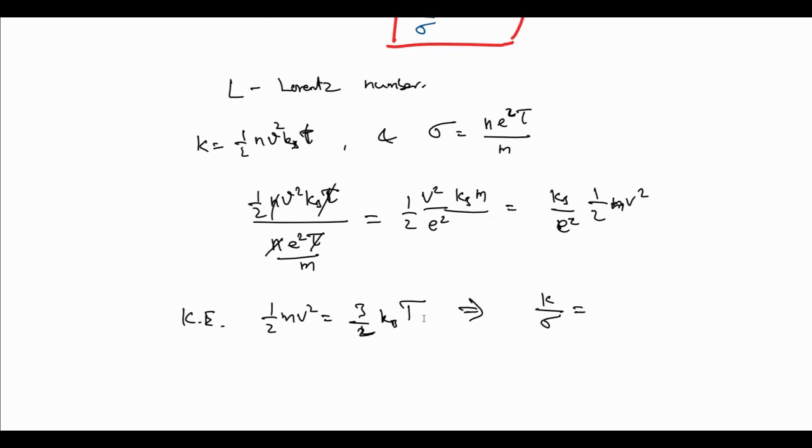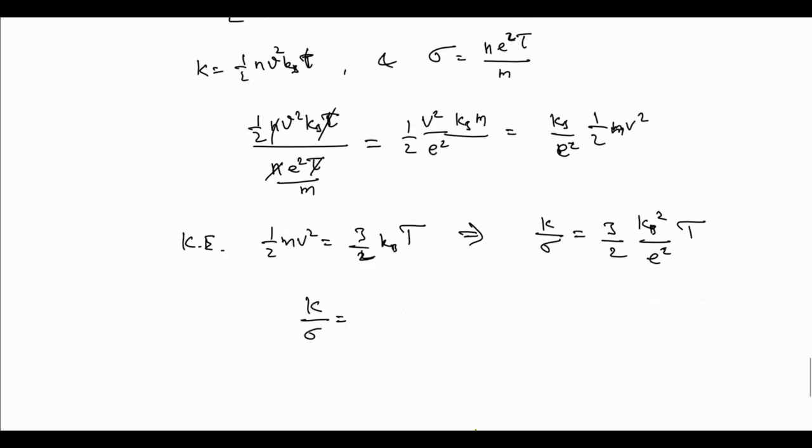So I can write K by sigma in a simple format: 1 by 2 will be replaced by 3 by 2 kBT, giving kB square by e square into T. So it is directly proportional to some constant into temperature, and the constant is L. Theoretically, L equals 3 by 2 kB square by e square.